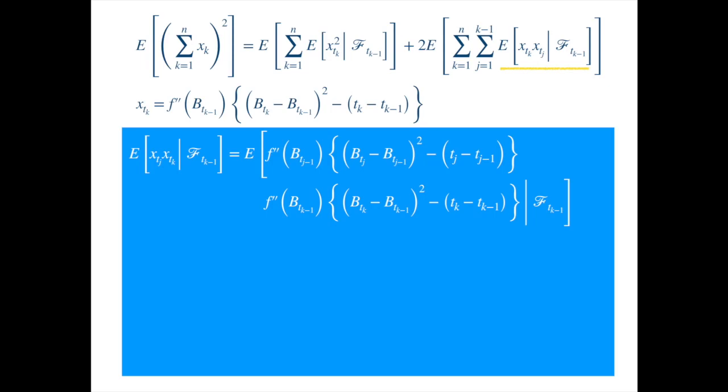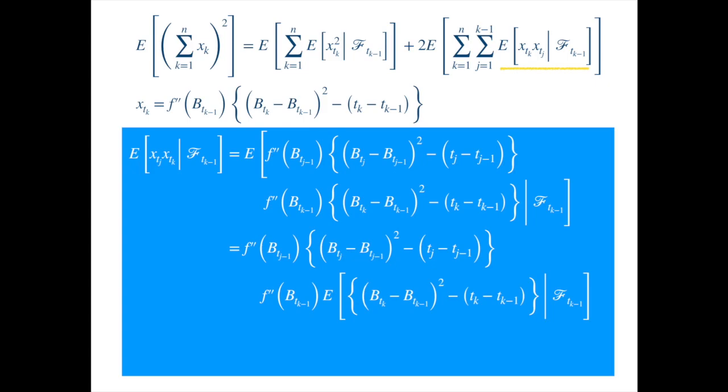We wrote j before k to facilitate the next step, which is to take the terms that are known by time k-1 out of the expectation. And well, the expectation term is 0, because the expected value of the first term inside the expectation is the length of the interval, which is precisely the second term, so we get 0. Hence, the second term, that is the term involving the double summation and cross terms, becomes 0. You can see this is a huge step.